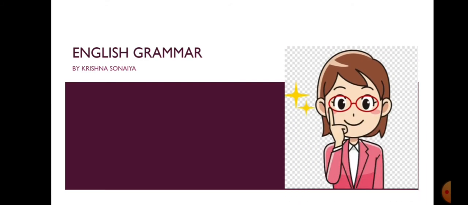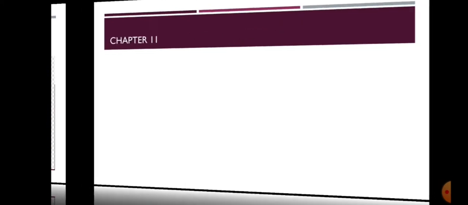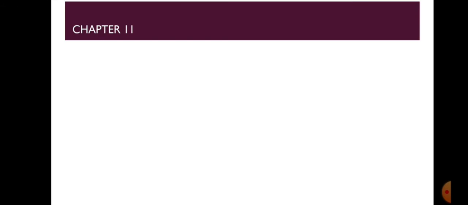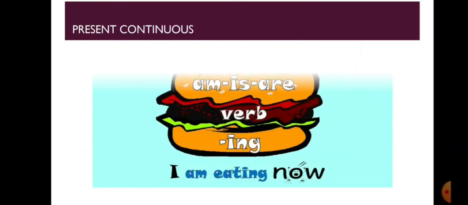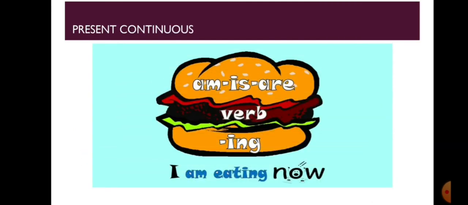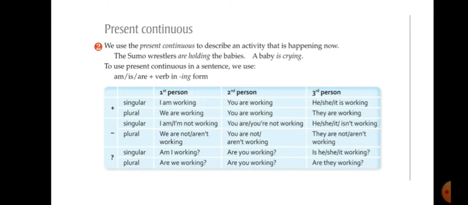In the last video, we studied simple present tense of chapter number 11. Today we are going to understand present continuous tense. Present continuous tense means the process which is ongoing. Am, is, are plus verb plus ing. If ing is there, it means it is continuous tense. Always keep this in your mind. Whenever in the verb there is ing, that is continuous tense.